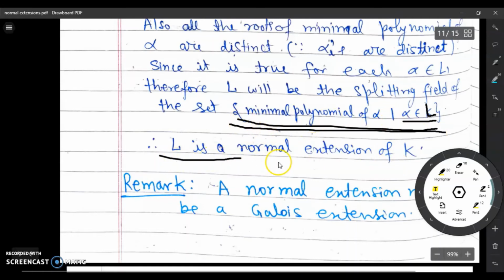It means by the definition of normal extension, it is a normal extension of K.